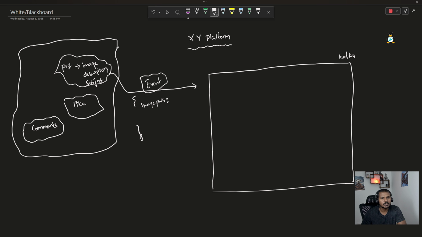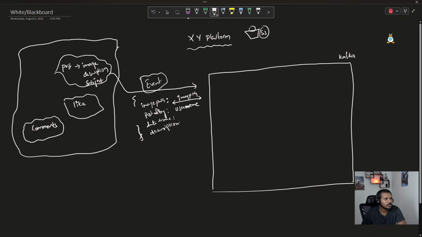So whenever you're posting something, that image can be uploaded to some cloud platform, or maybe it is going to sit in some S3 bucket, right? So that image will go to the S3 bucket, and here it is going to construct one image path for us. So let's assume that this is image path and posted by, and this must be your username, right? Whatever username you have for your account, that should be here, and the date, time, and of course a description.